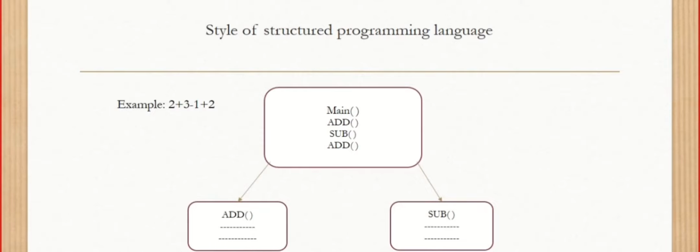Here first the user needs to perform the addition operation. So he calls that add subprogram from the main function. Now this add subprogram will execute. Next the user needs to perform the subtraction operation. So he calls that subprogram from the main function, and now this subprogram will execute. Next the user needs to perform the addition operation again.